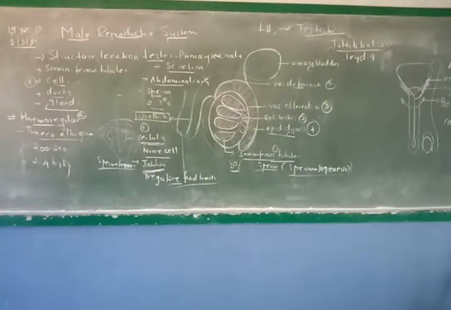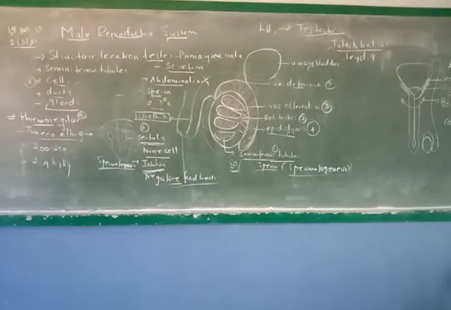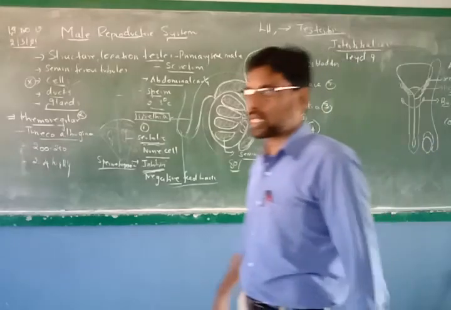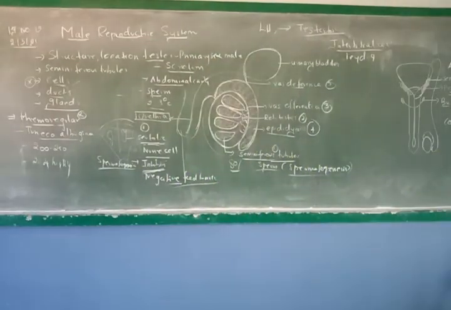Negative feedback mechanism is controlled by a cell called dash. Last question. The gland which has alkaline secretion.